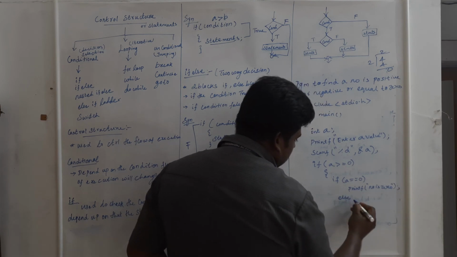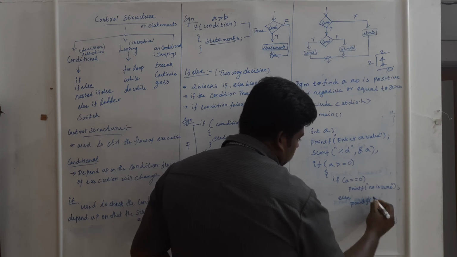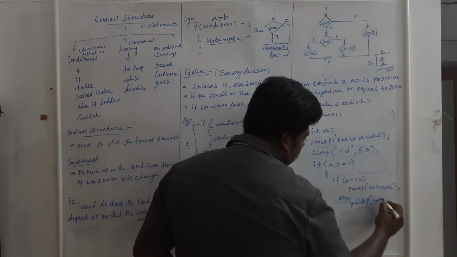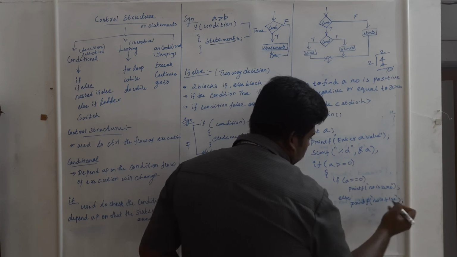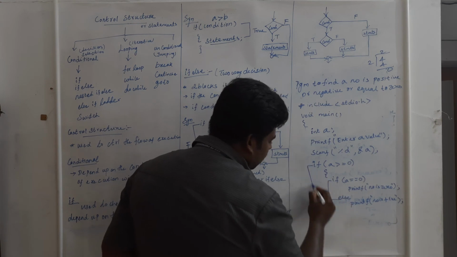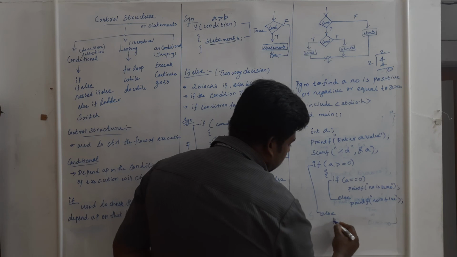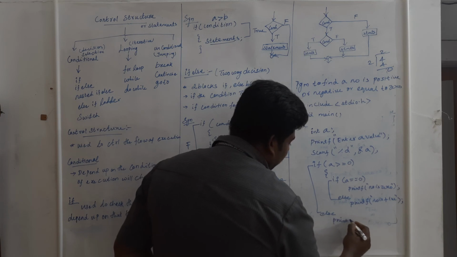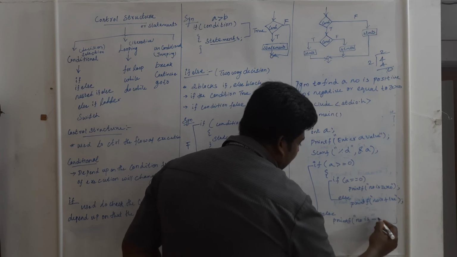Else, printf number is positive. This is the else for the inner if. For the outer if, another else. Else, printf number is negative.